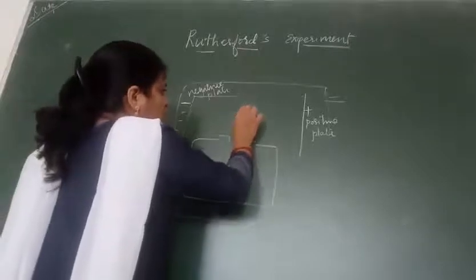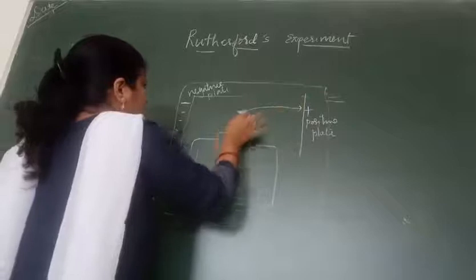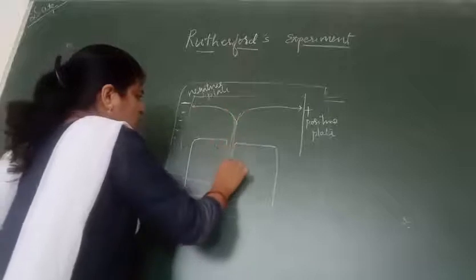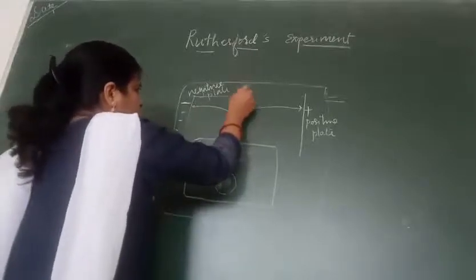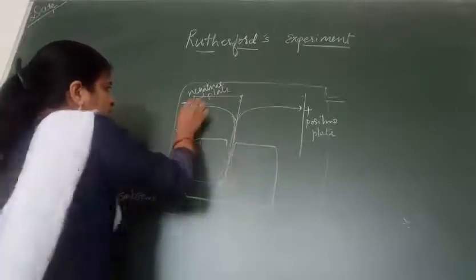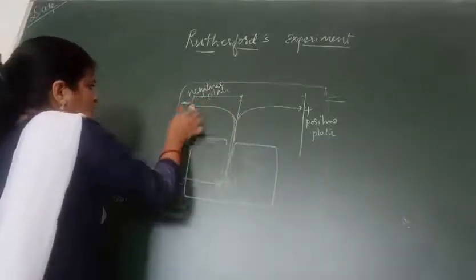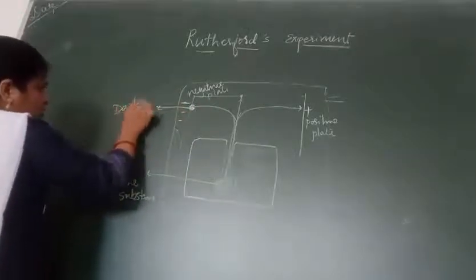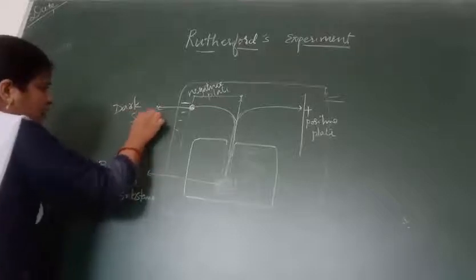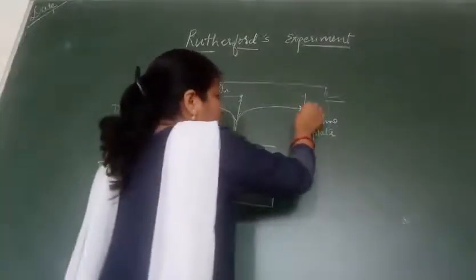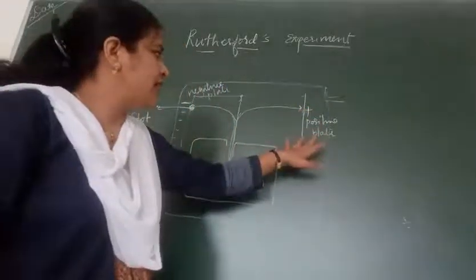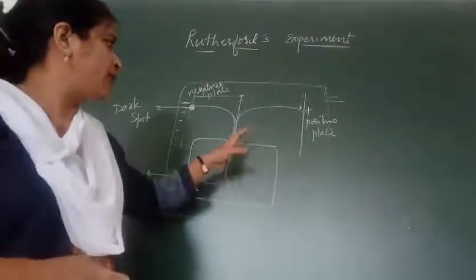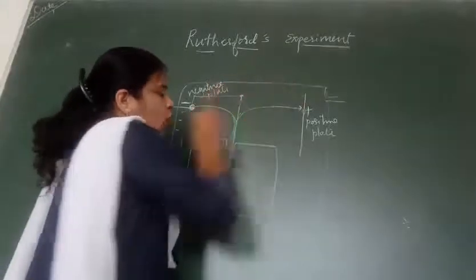Some of it was moving towards the negative plate, one was moving toward the positive plate, and the other was going in a straight path, and they were forming a spot over there. In this, it is being pointed out that a dark spot has been observed on the negative plate, a slightly lighter one on the positive plate, and one in the middle which was not affected by any of the magnetic field.